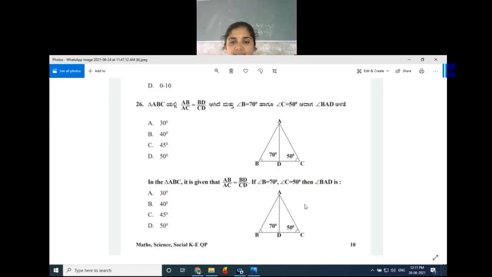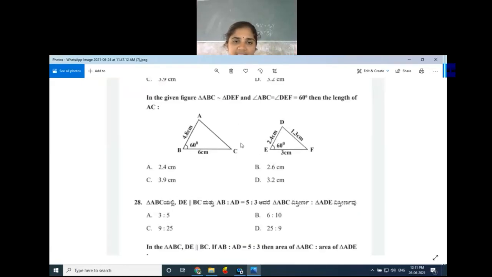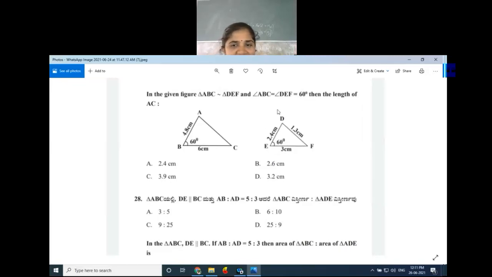You know that the ratio of areas of two similar triangles is the ratio of the squares of their corresponding sides. So area of ABC divided by area of ADE is equal to AB by AD, whole squared. See, these are the corresponding sides of triangle ABC and triangle ADE.